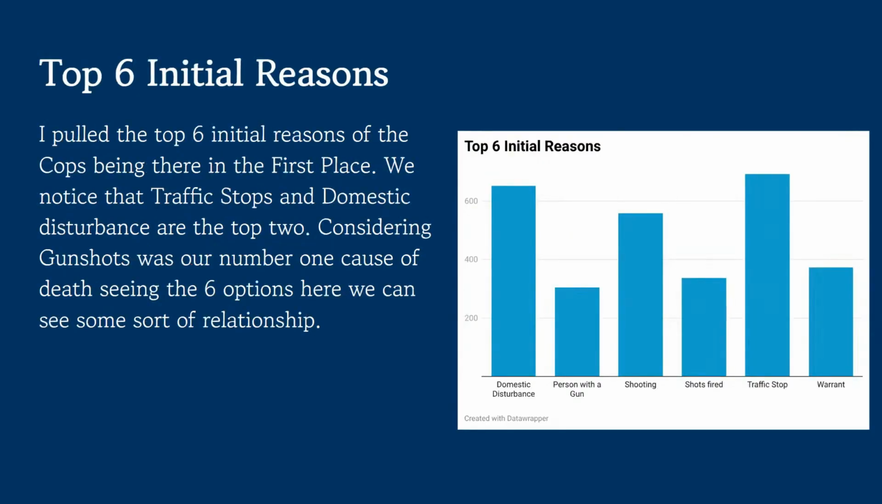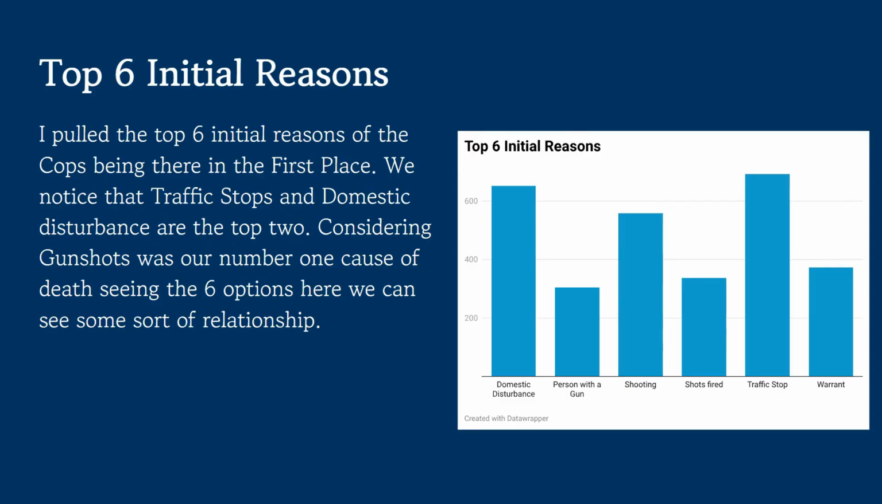The next one was the top 6 initial reasons, and so I pulled the top 6 initial reasons of the cops being there in the first place, and we noticed that traffic stops and domestic disturbance are the top 2, which is pretty common, I feel like. And considering gunshots was our number 1 cause of death, seeing the 6 options here, we can start to kind of see some of a relationship. I mean, we have person with a gun, shooting, shots fired. So it kind of correlates quite well with gunshots being the main cause of death.